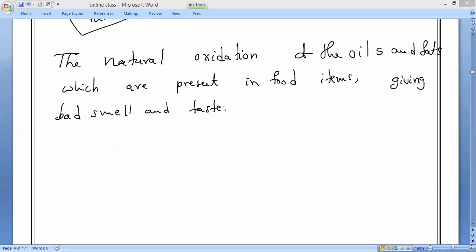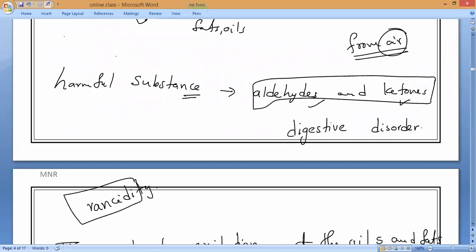So that is what we used to call rancidity. Now when rancidity takes place, what are the harmful substances forming? Aldehydes and ketones are forming. These are what we used to call organic compounds.